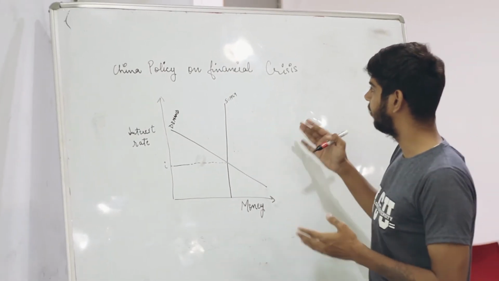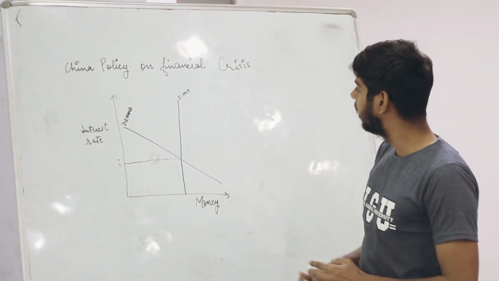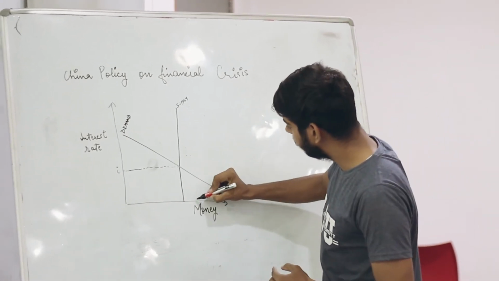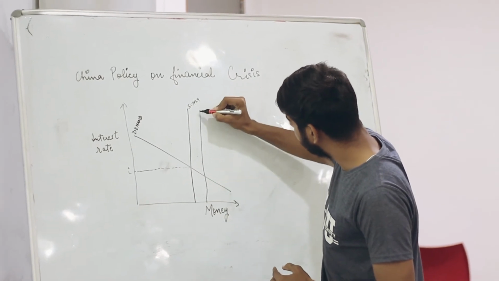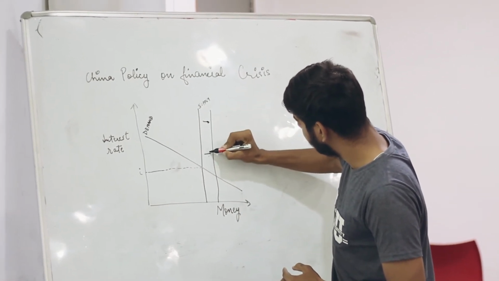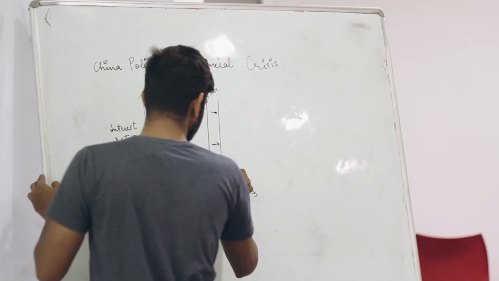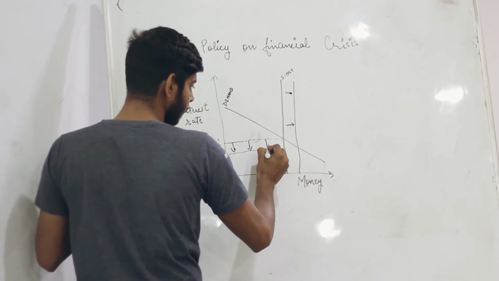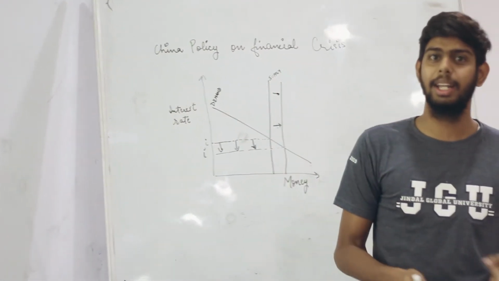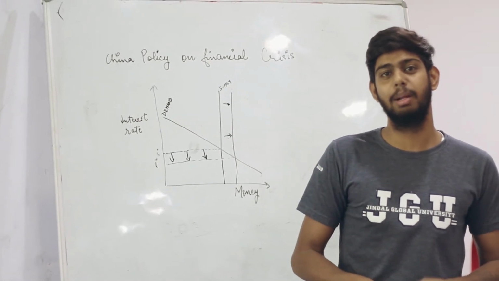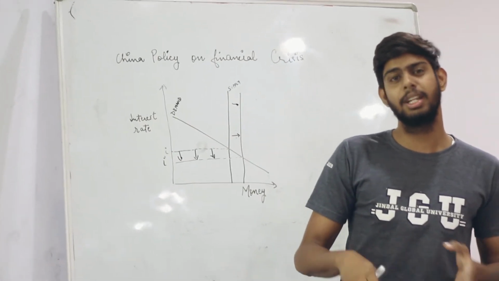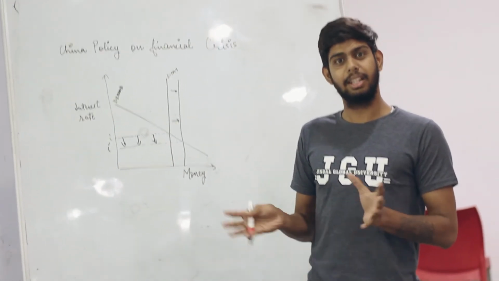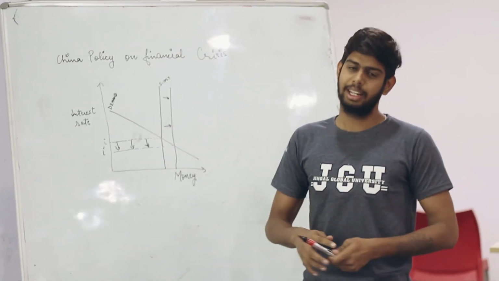After the financial crisis of 2008, the Chinese government decided to go for monetary expansionary policy. Because of that, the money supply in the market increased, and that led to a lower rate of interest. This induced more money in the market, and there was more money available at cheaper interest rates to the investors inside China, so that the government expenditure and the consumers' expenditure can be increased.